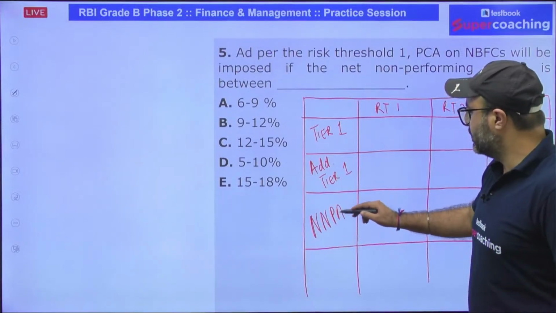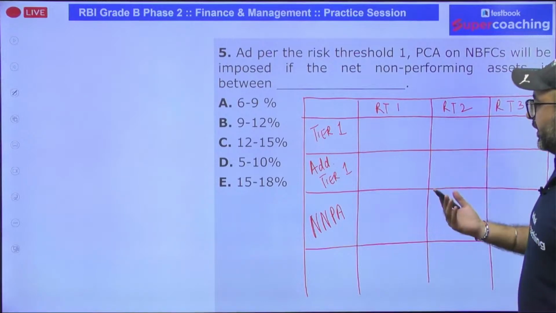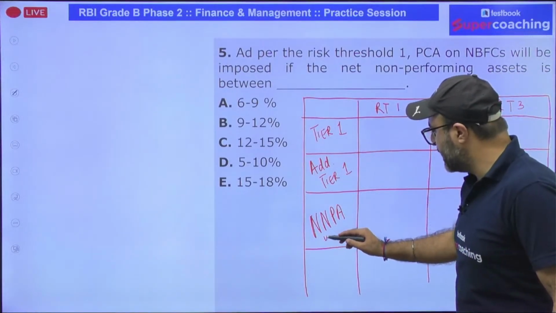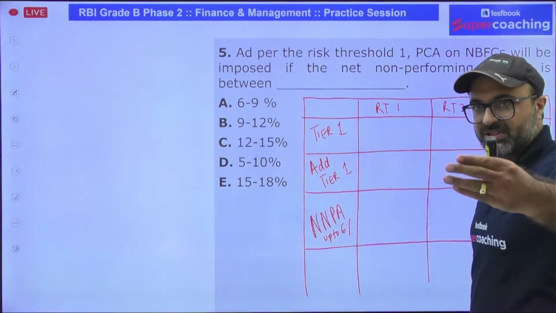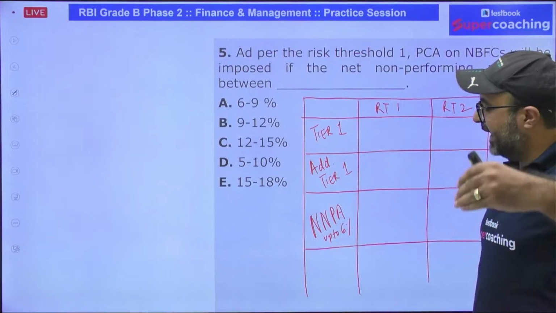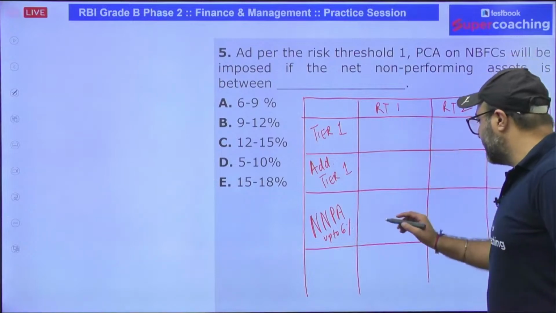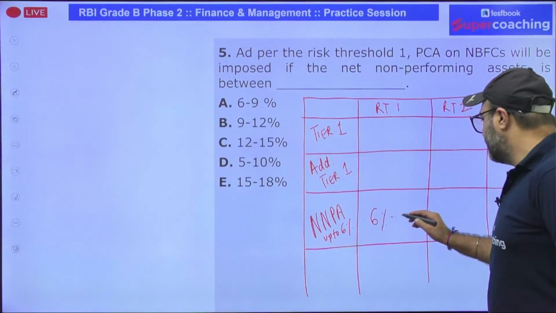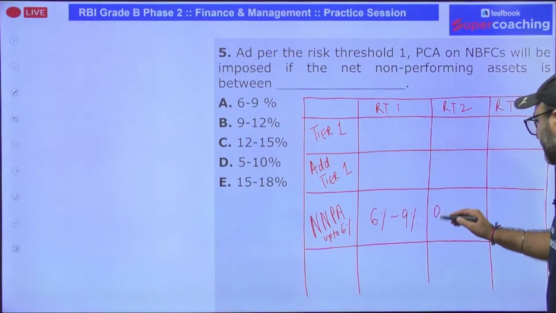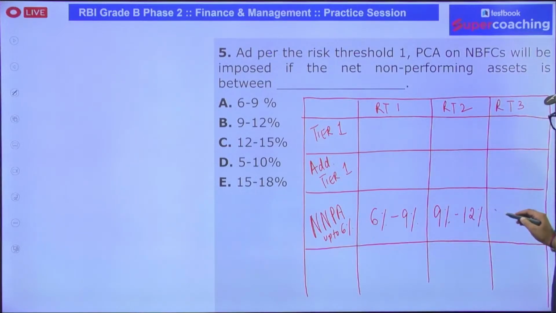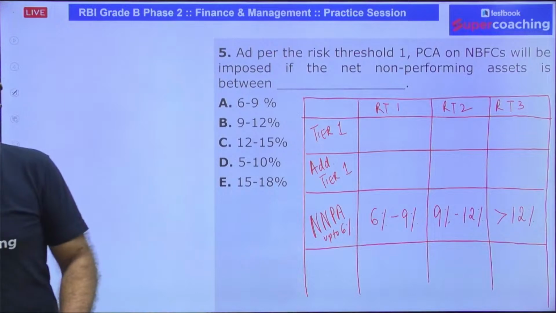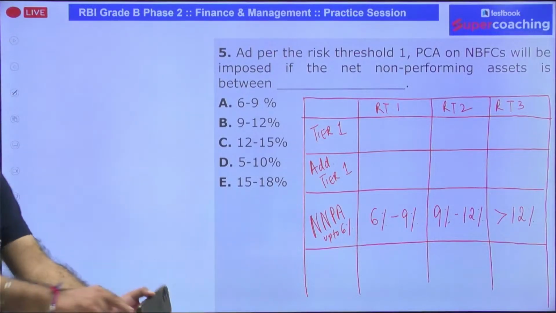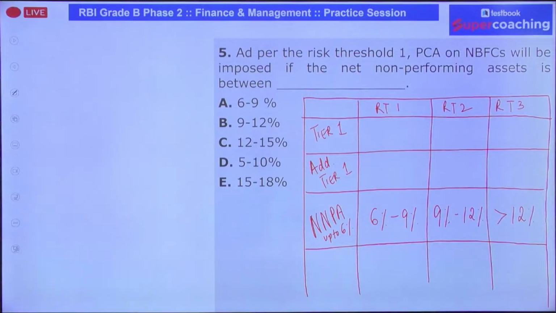So if I talk about the question, then triggering point. What is the triggering point? So triggering point is up to 6%, which means if net NPA increases above 6%, then that NBFC will be included under PCA. It will remain in the threshold category 1 if NPA is in a range of 6 to 9, 9 to 12 in threshold 2, and if net NPA is greater than 12%, then it will be included under the category of risk threshold 3. Please check it once. Is it clear?